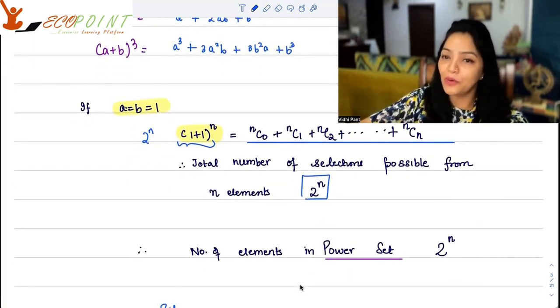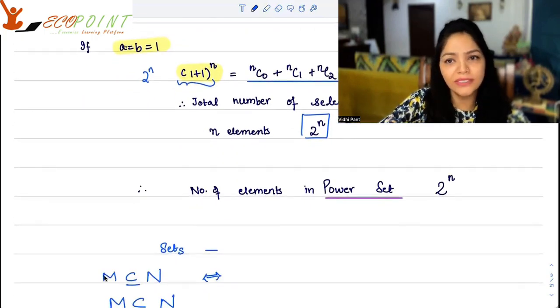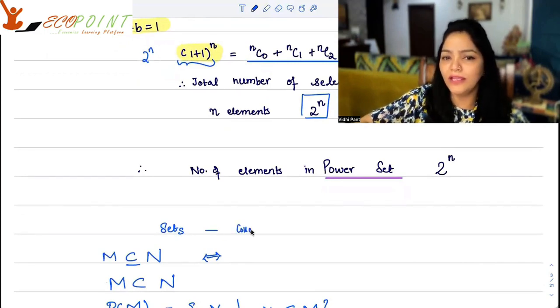And from here, you also gain another piece of knowledge: the number of elements in a power set is 2 to the power n. What is a power set? I'm going to talk about this. Let's understand what sets are. So, a quick recap for sets. A set is basically a collection of elements. It could be any kind of collection of any kind of elements, okay?